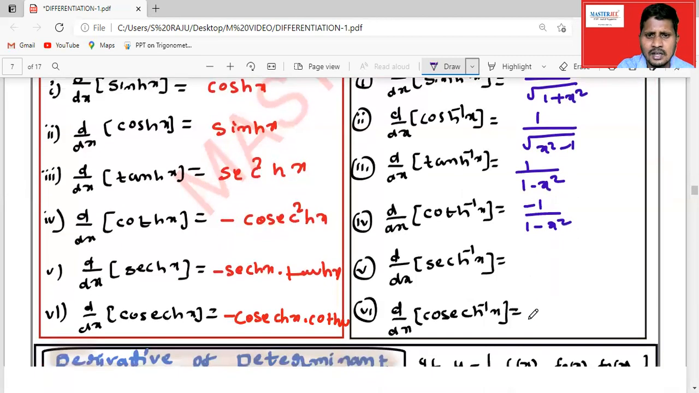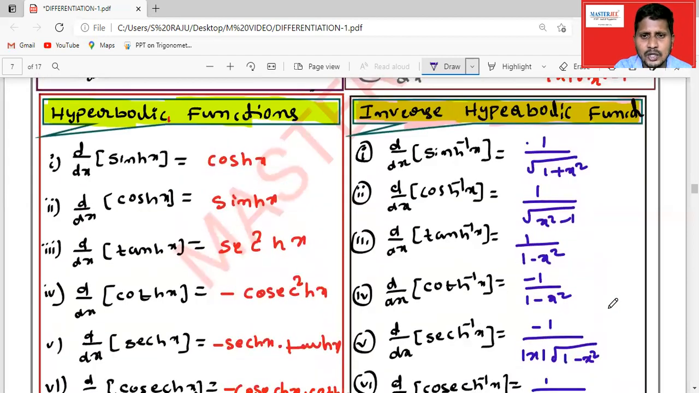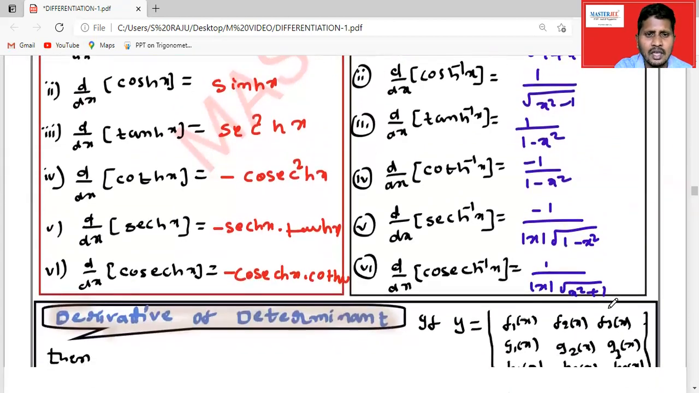So what about the secant? Secant h inverse will be minus 1 by modulus x square root of 1 minus x square. Then finally, cosecant h inverse is 1 by modulus x into root over x square plus 1. So these are the derivatives you have to remember, very carefully, all of this.